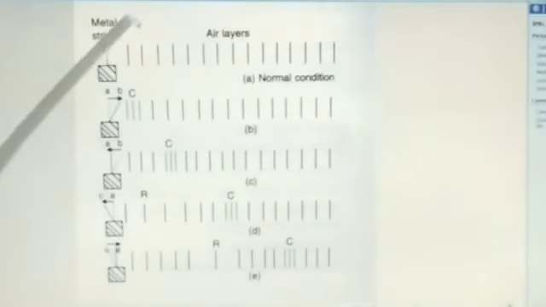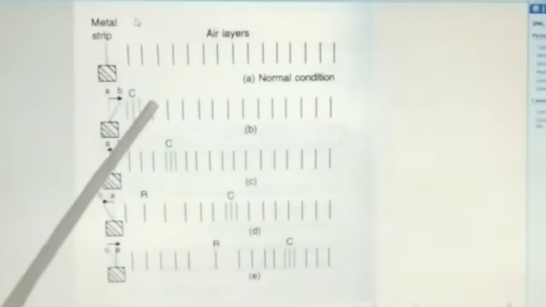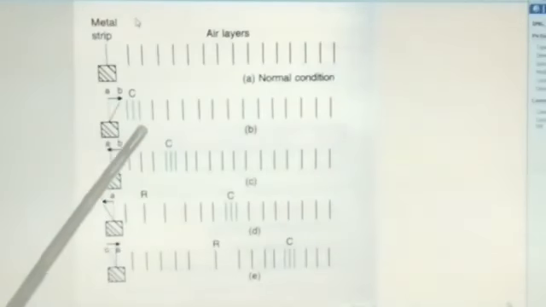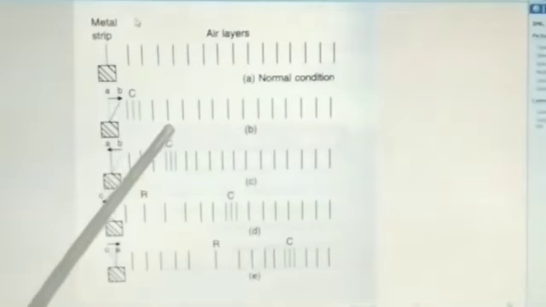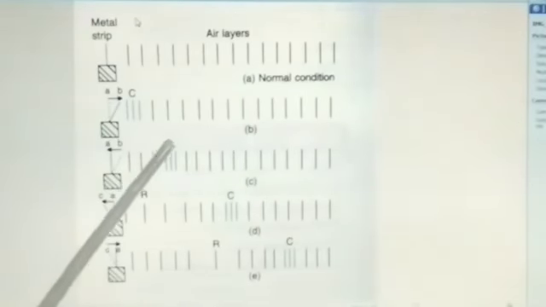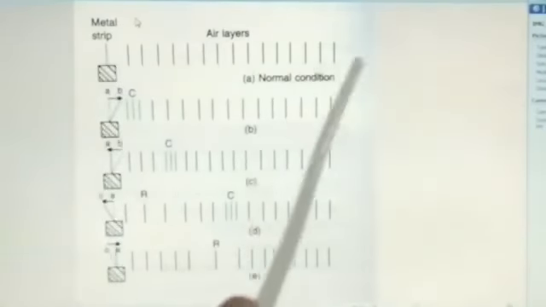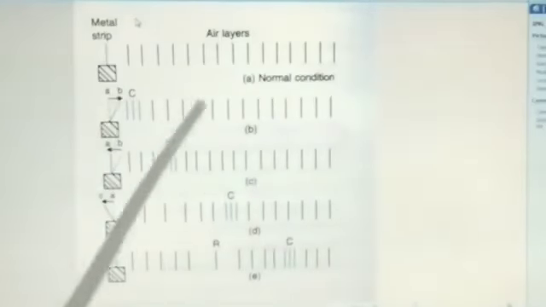In this manner, the strip moves to the right and left repeatedly: from mean position to right, right to mean position, then mean position to left. So alternately compressions and rarefactions are formed in the air layers, and this way the sound propagates. This is the direction of propagation of the wave.